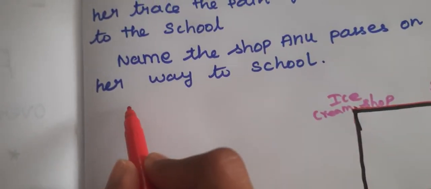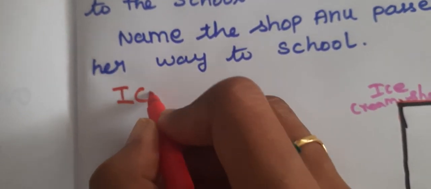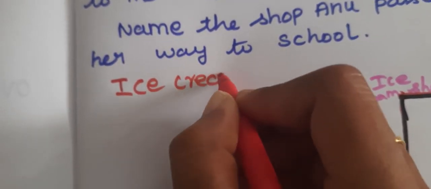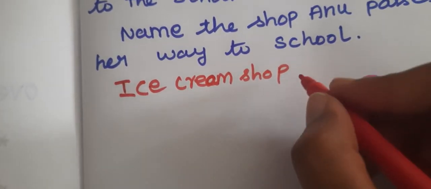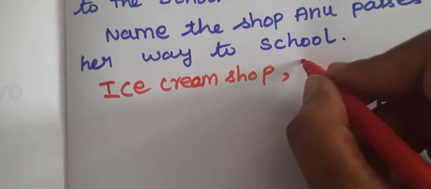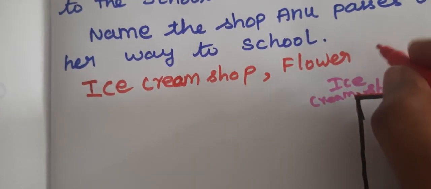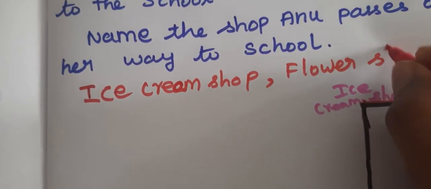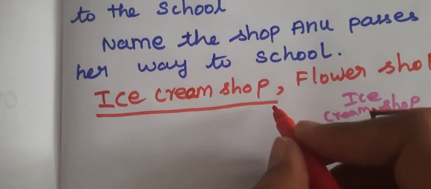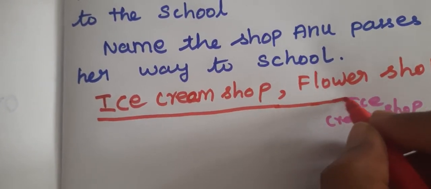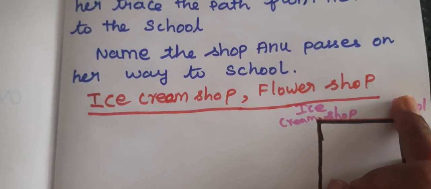In the dash you have to write the two shops' names. Everyone write these two shop names in the given line.